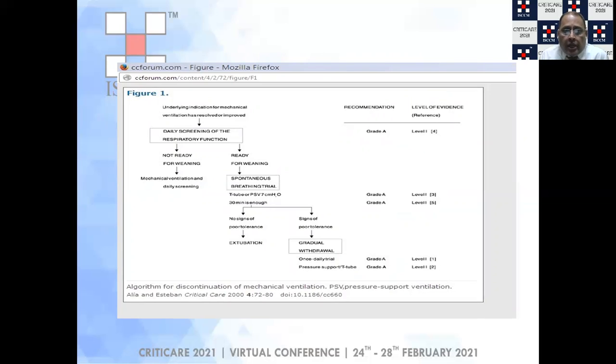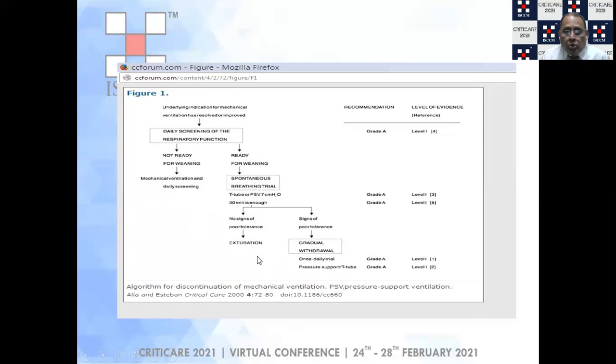Now, to summarize, you can see this. If the underlying indication for mechanical ventilation has resolved or improved, then you do a daily screening of the respiratory function. If the patient is not ready for weaning, then mechanical ventilation is continued and you still keep screening daily. However, if you feel that the patient is ready for weaning, then you give a spontaneous breathing trial, which could be a T-tube or a pressure support ventilation for between 30 minutes to 2 hours.